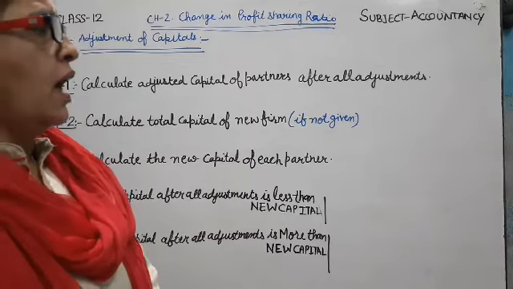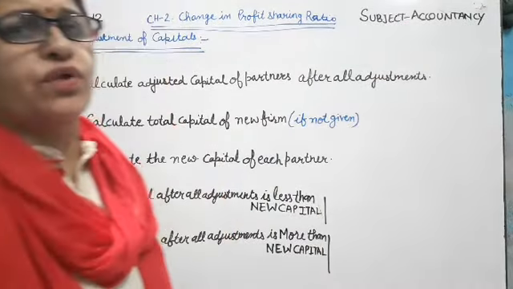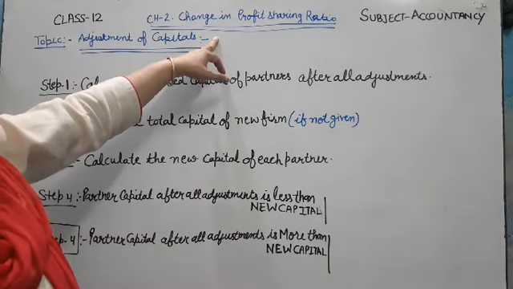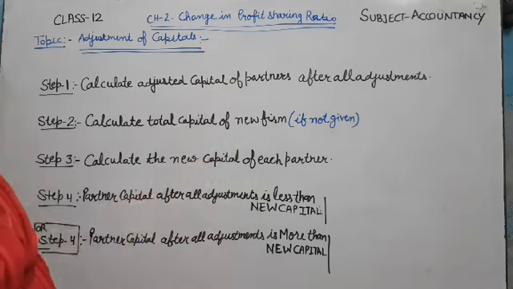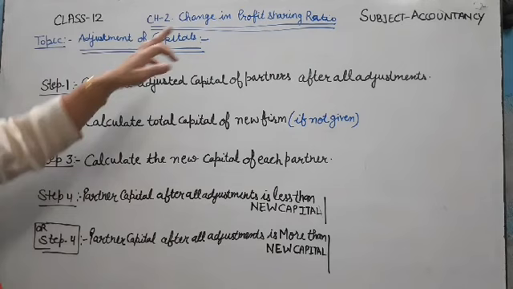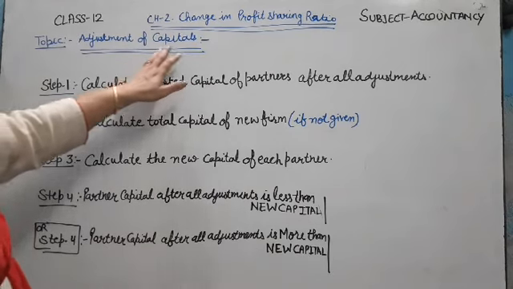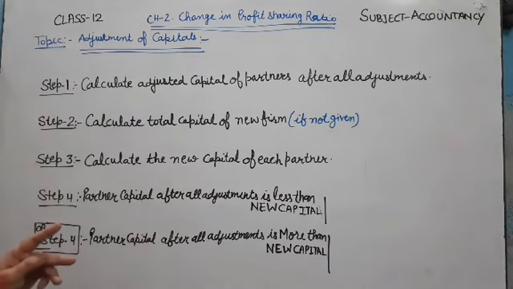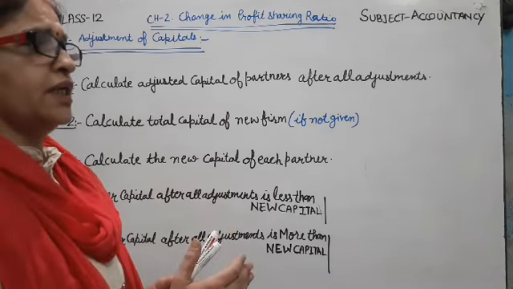And I am here with the accountancy work with a new video with a new topic of chapter number 2, change in profit sharing ratio. For the last 10-12 days we are doing the same chapter, and today the new topic of this chapter is adjustment of capital. In this chapter you studied first of all find the sacrificing and gaining ratio.